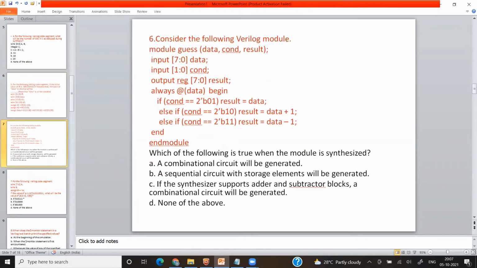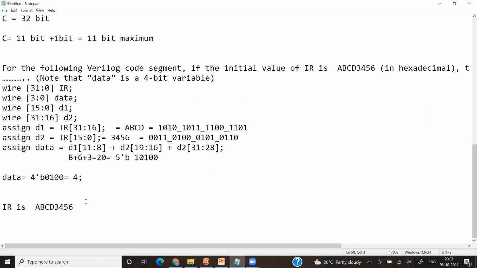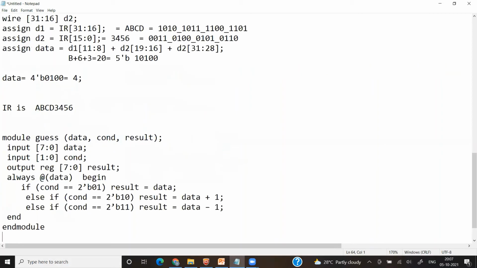Consider the following Verilog model. Okay, so first let's look into this model, then we will go step by step through the points. So module guess. This is the port list. Data is my input, 8-bit value. Condition is input, 2-bit value. Output is reg type, and result is 8-bit.